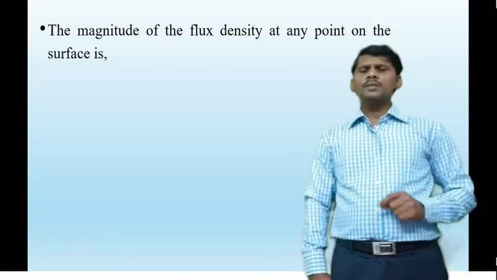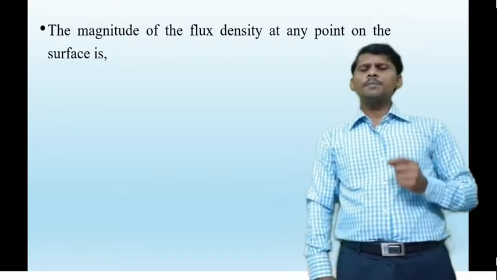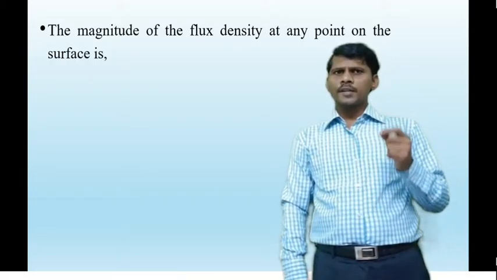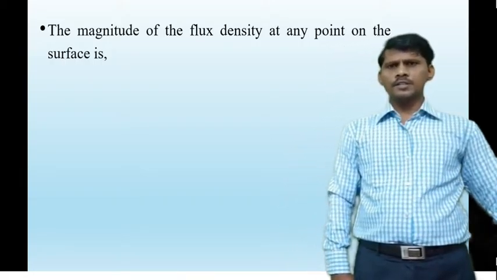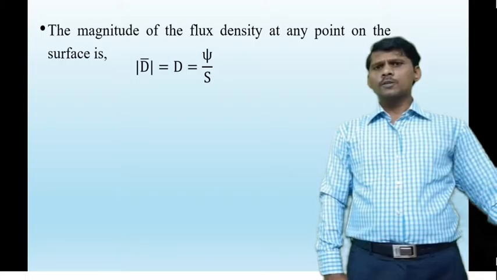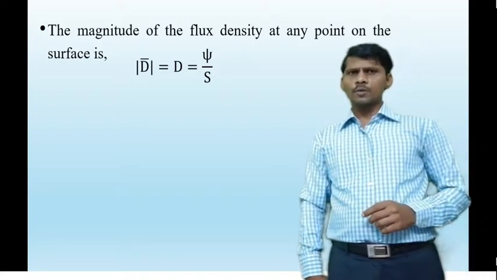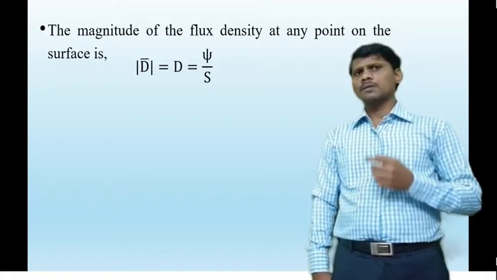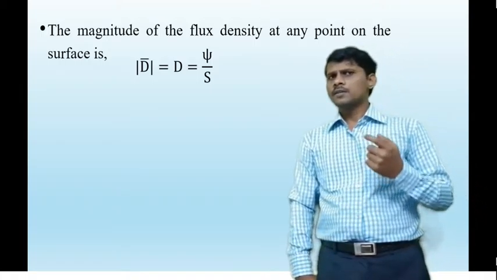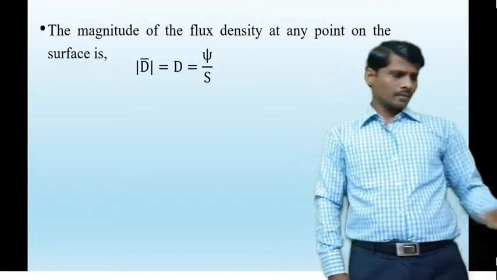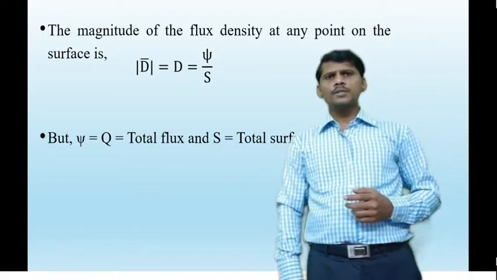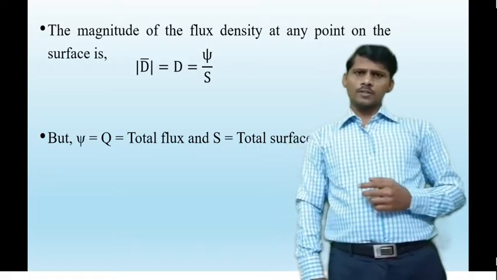The magnitude of the electric flux density at any point on the surface is given by the magnitude of D bar, or simply D, is equal to psi by S, where psi is the total flux and S is the surface area of the sphere. The total flux psi is equal to Q, and the total surface area is 4 pi r square.